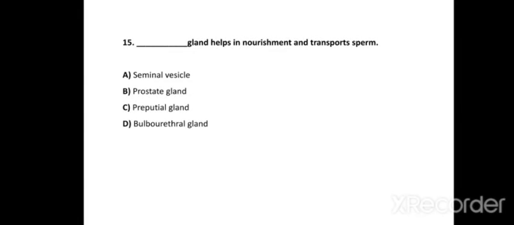Now, next question. The dash gland helps in nourishment and transport of sperms. Options are option A, seminal vesicle; option B, prostate gland; option C, preputial gland; and option D, bulbourethral gland. So the correct answer of this question is prostate gland. Prostate gland helps in nourishment and transport of sperms.